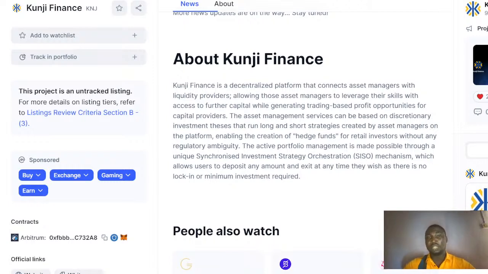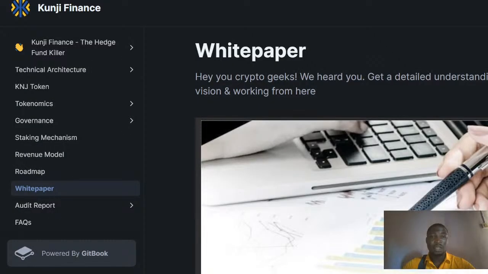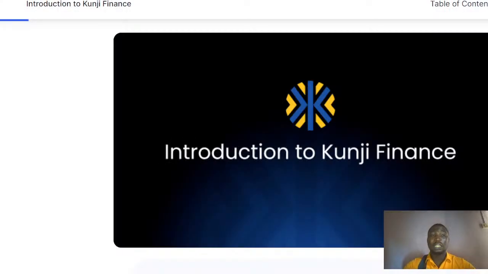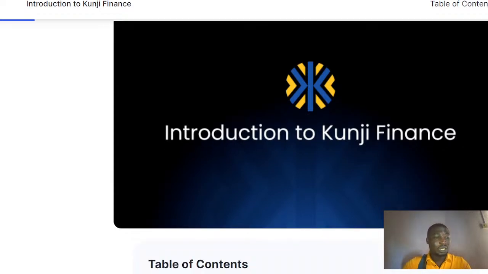But it's going to be listed on Gate.io very soon, so if you're looking at investing in it now, it's a perfect time for you to look into investing in it.